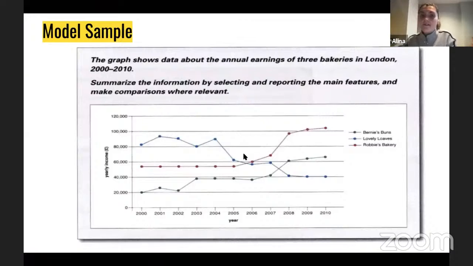If we get back here, right? You see that I'm literally trying to start from here. I'm trying to show that, oh, wow, the blue line, which is Lovely Loaves, was the best in the beginning of this time frame. But if we check the end of this period of time, obviously the best one was not Lovely Loaves at all. For some reason, it literally decreased. That's very remarkable, right? But we can see that Roby's Bakery is definitely doing way better, and I'm trying to show this contrast, okay?